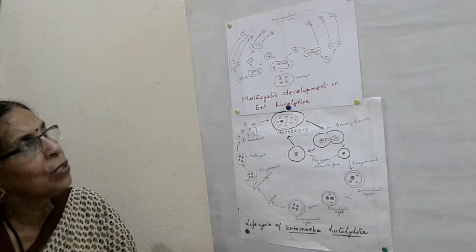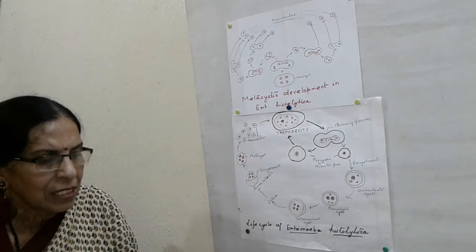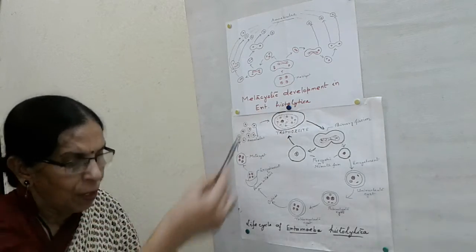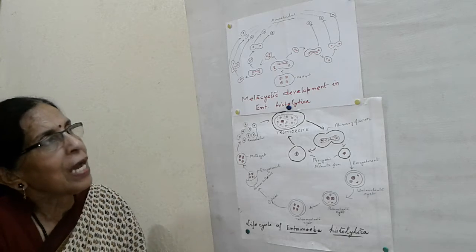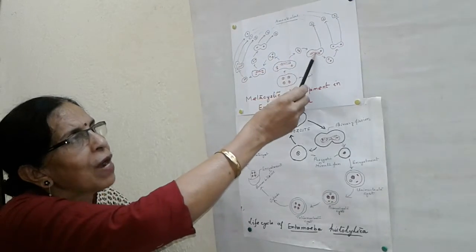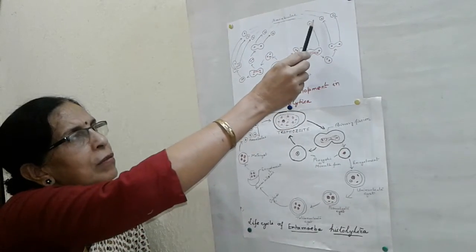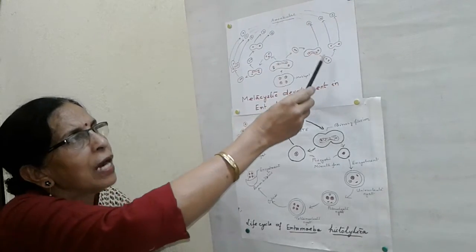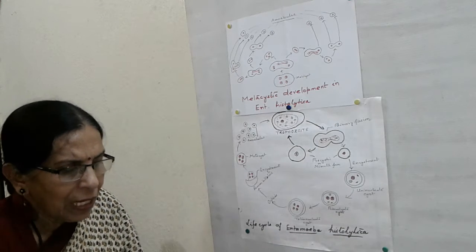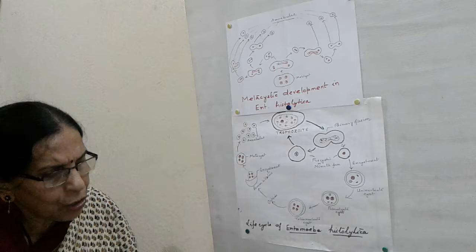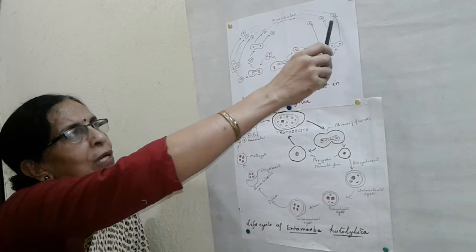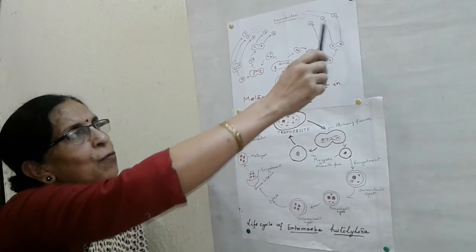The daughter amoeba with 2 nuclei divides further, producing 2 amoebae, one with 2 nuclei and the other with 1 nucleus. See, this divides and produces one daughter cell with 1 nucleus and the other daughter cell with 2 nuclei. The one with two nuclei divides again, producing two amoebae, each with one nucleus. Now this binucleate divides through binary fission and produces these uninucleate amoebulae. So these are the three amoebulae from this part.